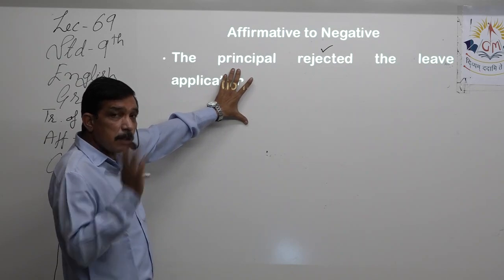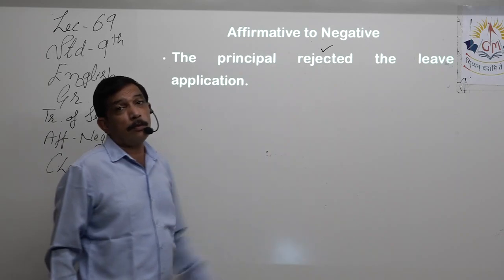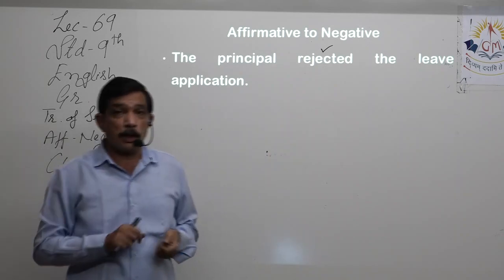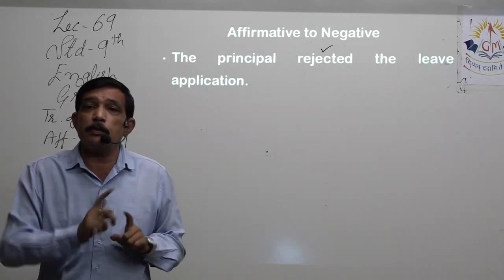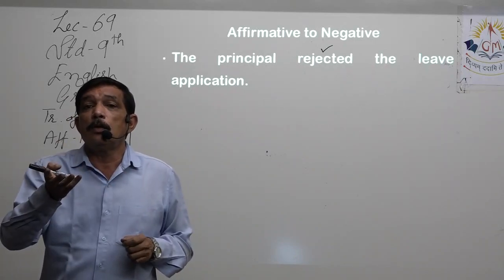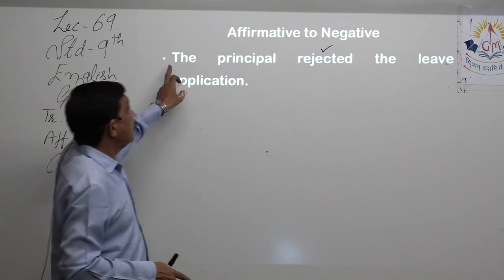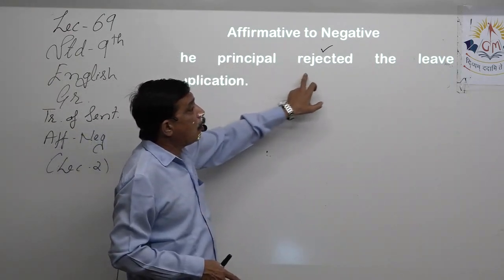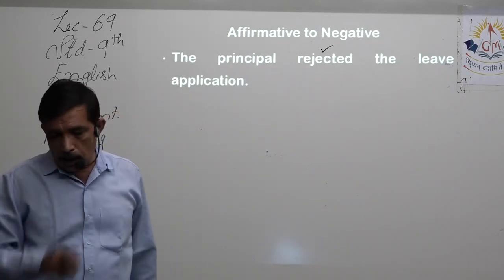The past tense of do is did. The principal did not approve because he wrote rejected over there. Yes, he accepted the application but then rejected your leave, disapproved of your leave. So the principal did not approve the leave application is the correct transformation.